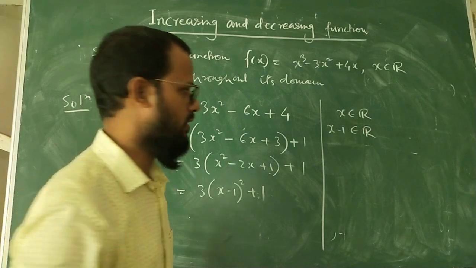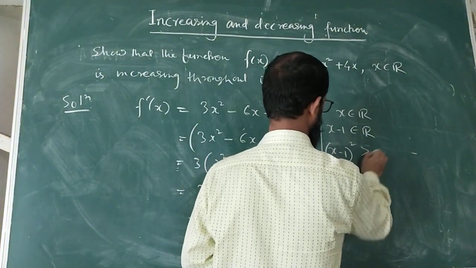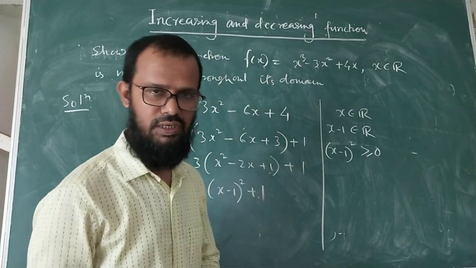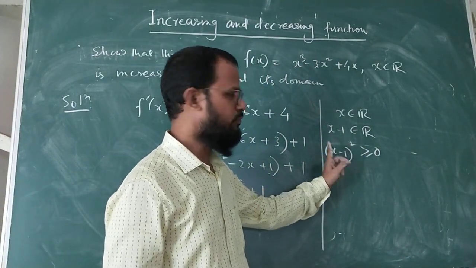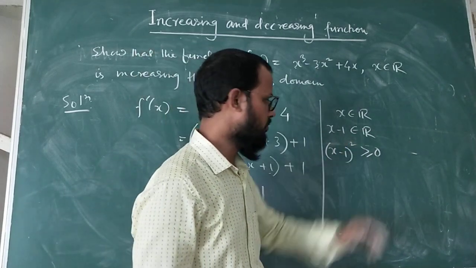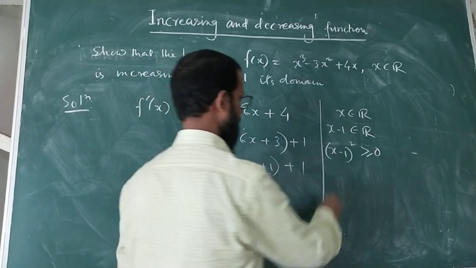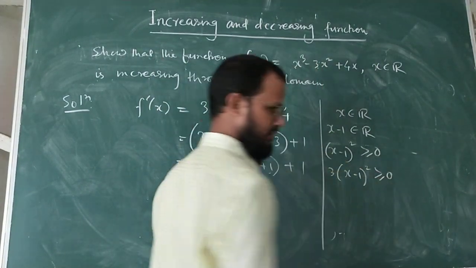It is a non-negative quantity. So (x minus 1) whole square is always greater than or equal to 0. It may be 0. When is it 0? When x is equal to 1, it is 0. Otherwise, you put any real value of x, it is always positive. If you multiply by 3, you will get it still greater than or equal to 0.